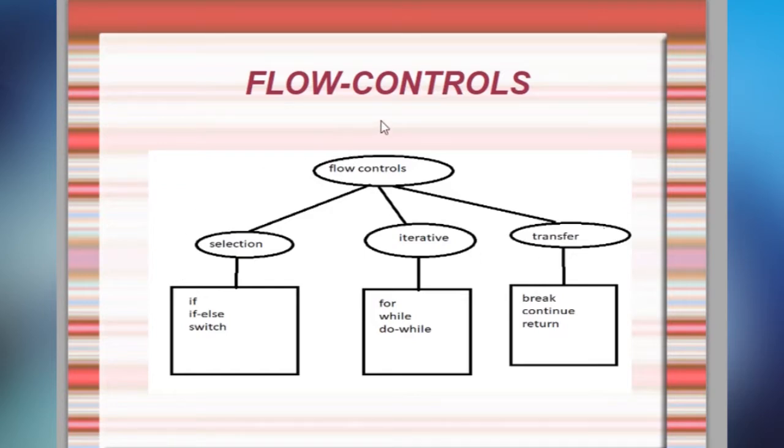So let us see how many types of flow controls we have. There are three types: selection flow controls, iterative flow controls, and transfer flow controls. In the selection flow controls, we have if else and switch statements. In iterative, for, while, do while, and in transfer, break, continue, and return statements. We'll see each and every keyword step by step.